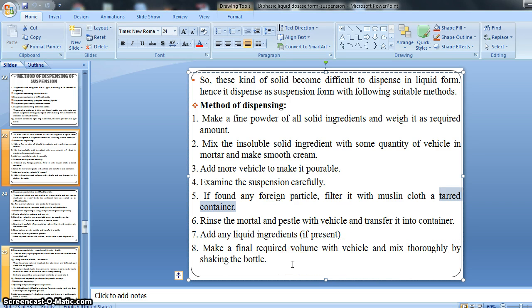Means after that we should make the required volume. If we are going for 30 ml, lastly we have to make the final volume of that solution by adding vehicle and thoroughly shaking the bottle, right? Afterward we should label it, cork it, and dispense it with proper labeling, with 'shake well before use', right?